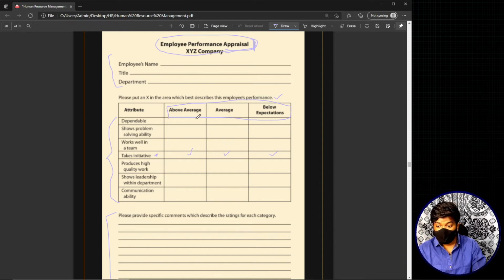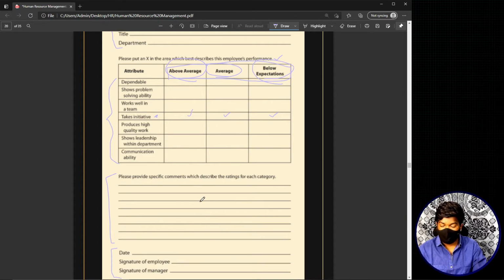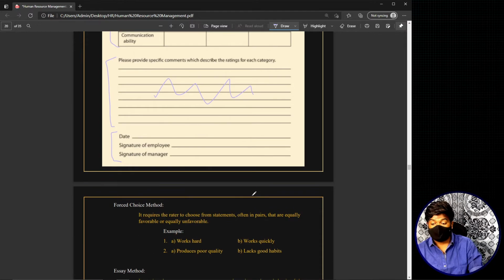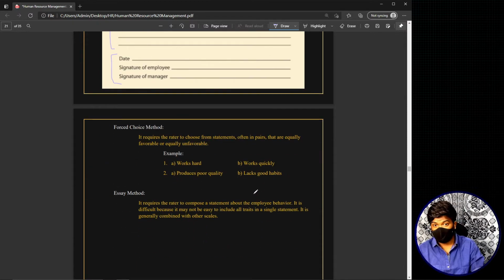Okay, so these are the 3 dimensions. This one is a bit positive, this is neutral, and this is a negative thing. In this way you will be having 3 dimensions. And if there are any comments that the appraiser wants to mention, you can write them here in the comment section.